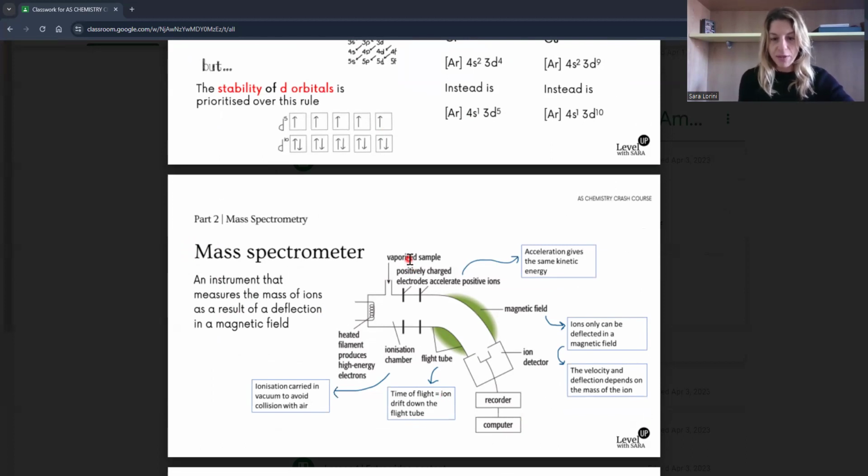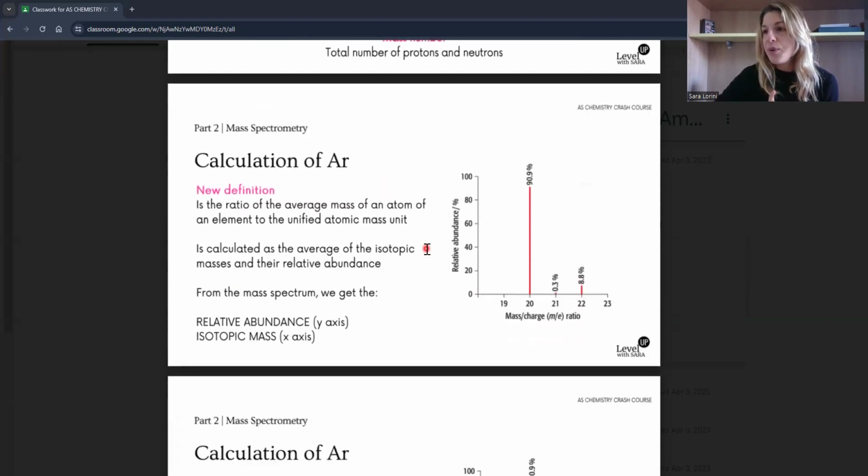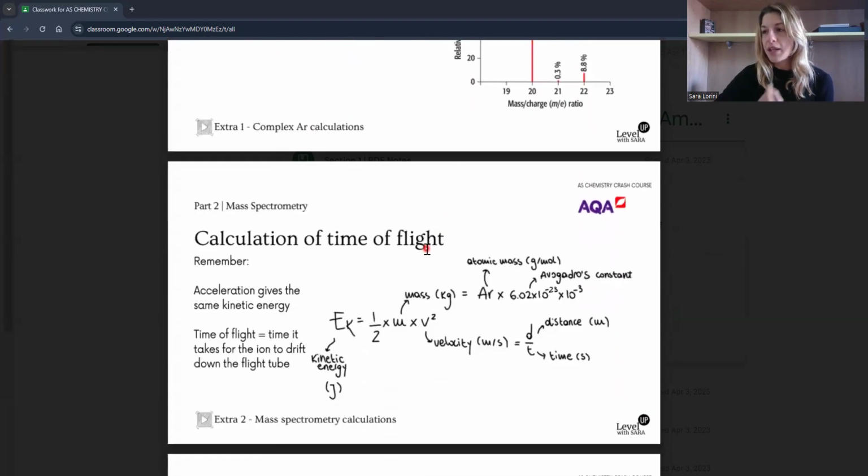Mass spectrometry is easy to forget, but you must know it for organic analysis, the very last topic that you do, together with NMR. In the last topic you study NMR, but the exam questions are very likely to have something about the mass spectrometer too. So it's important to remember the instrument. In AQA, you need to do the calculation of the time of flight. Trust me that it's going to be in the paper, 5 marks. If it's a simpler calculation, 3 marks, but I would highly suggest you keep it revised.